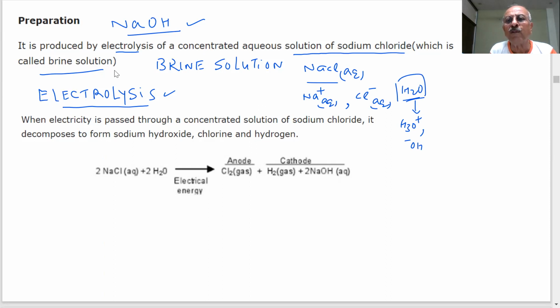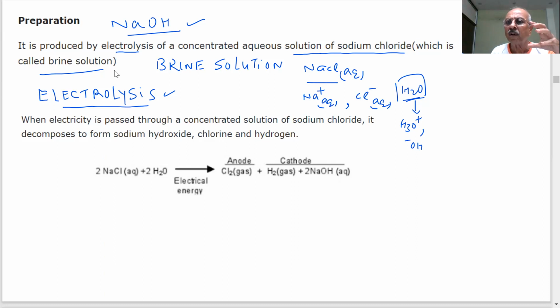So when we do the electrolysis, students, how do we do it? Have you seen any picture of electrolysis? They have 2 electrodes and dip them in the solution, and then you attach a battery and connect a circuit, completing the circuit.